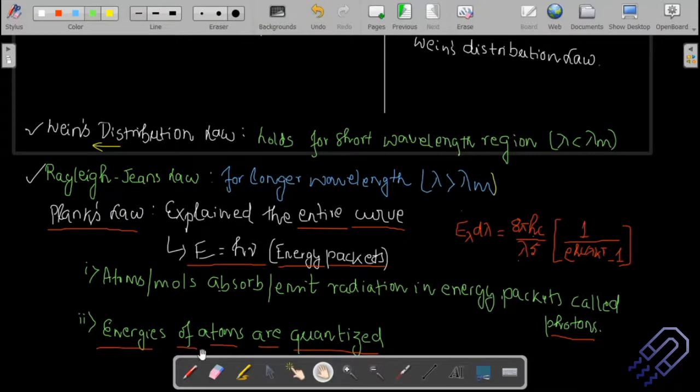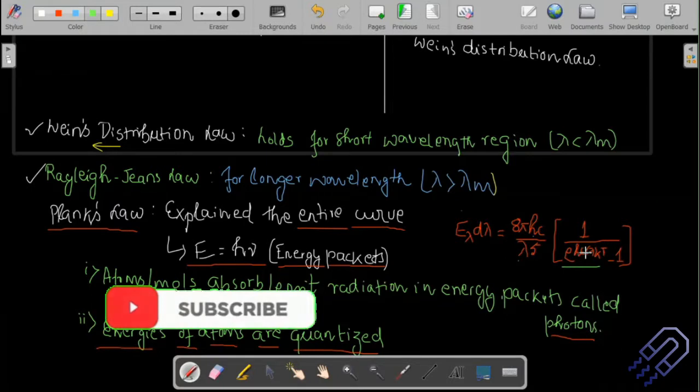Looking into this, straight away you might say, how can it be possible, because I see that lambda is in the denominator. That means as lambda keeps on increasing, energy will keep on decreasing. So at first instance you might feel that this is only going to explain the higher wavelength region. The answer is no, because it has a term e to the power hc divided by lambda kT. So if you fix the temperature, this lambda will vary, and this is an exponential term. So if this keeps on increasing, this will also keep on decreasing.